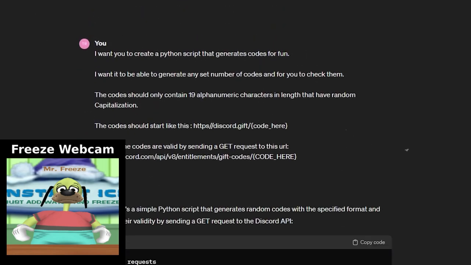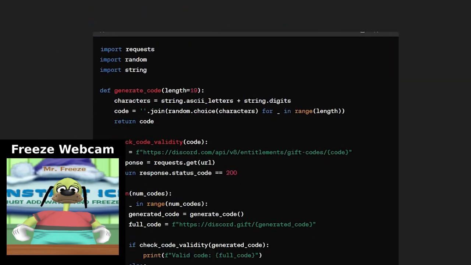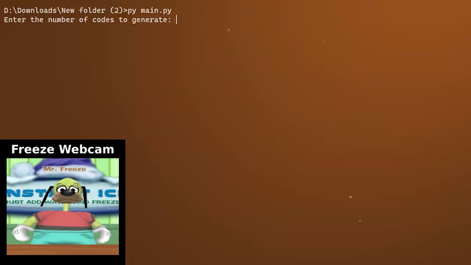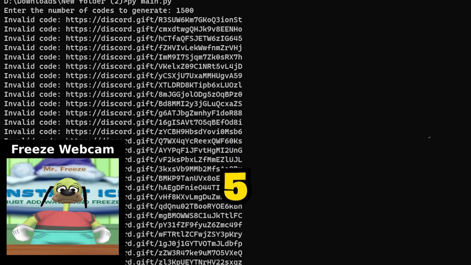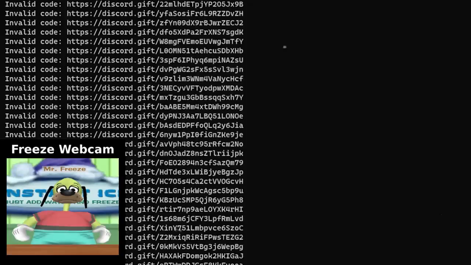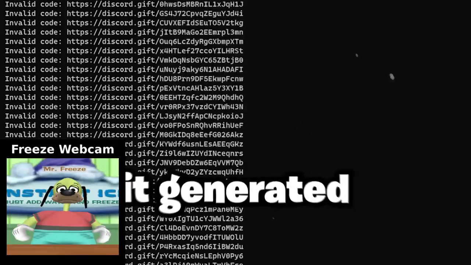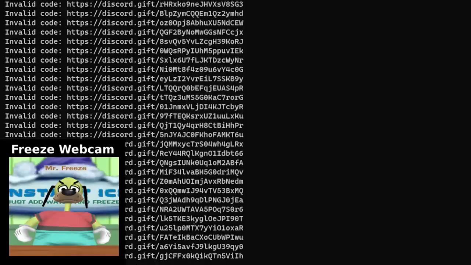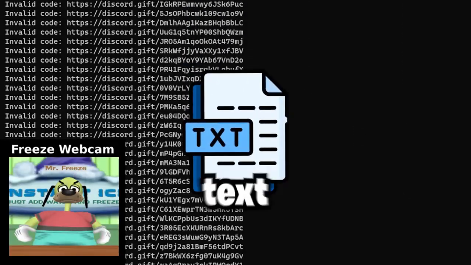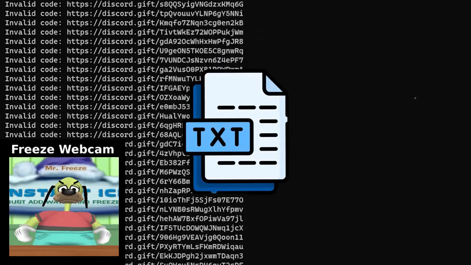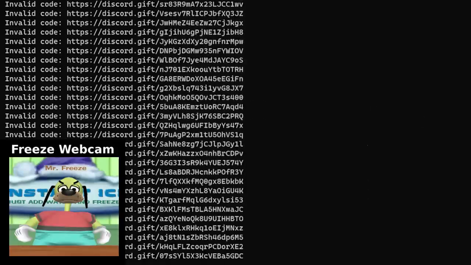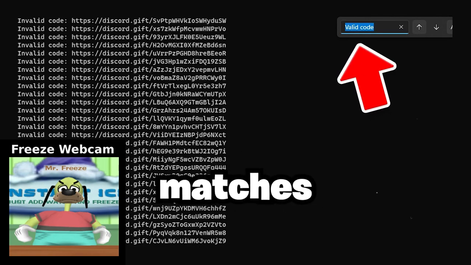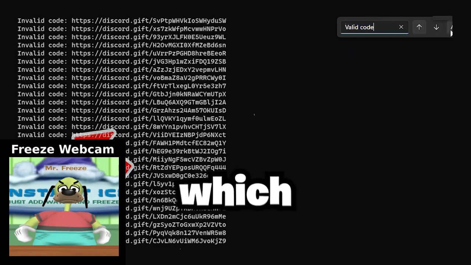It was more successful in the sense of it actually creating the Nitro generator correctly, unlike what has been happening before. I decided to generate 1500 codes as reimbursement for the first way not working. This took about 5 minutes to generate 1500, which is relatively slow, probably because of my PC. But after it generated the 1500 codes, I just realized that I did not tell AI to put the valid codes in a text file from when it made this generator. Without this functionality, you would have to search through all of the codes to see if there was a valid code. Instead of searching through all of it manually, I used the find menu, which allows me to enable match case, which makes sure it matches exactly what I wrote, and it returned nothing, which meant there were no valid codes in this set.